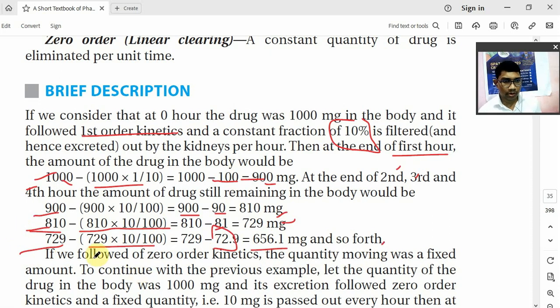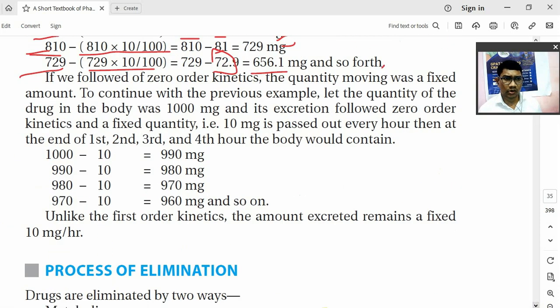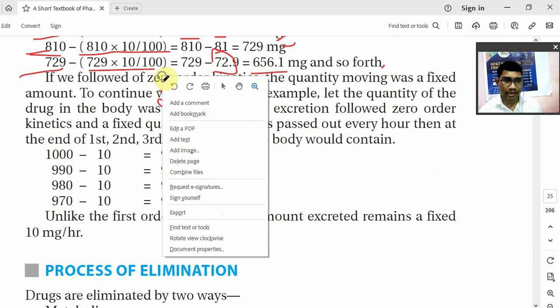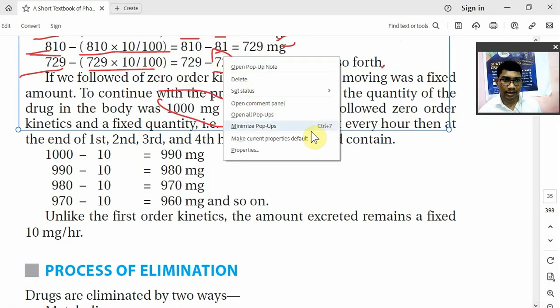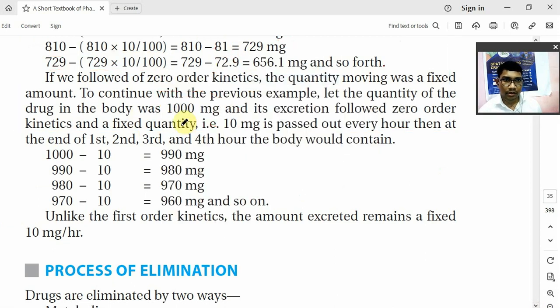Now if any drug follows zero order kinetics, take the same example: suppose a drug is given in a 1000 mg dose and it follows zero order kinetics. What is the meaning of zero order? A constant amount of drug will be removed regardless of plasma concentration. That means every hour a particular amount of drug will be removed.